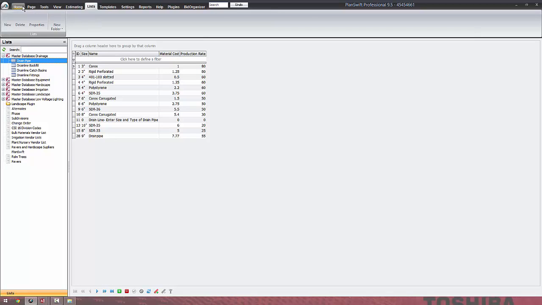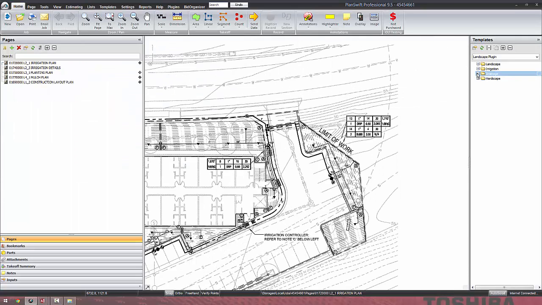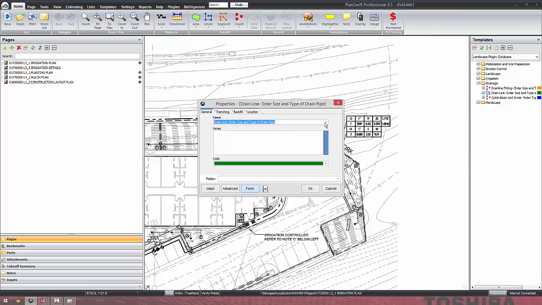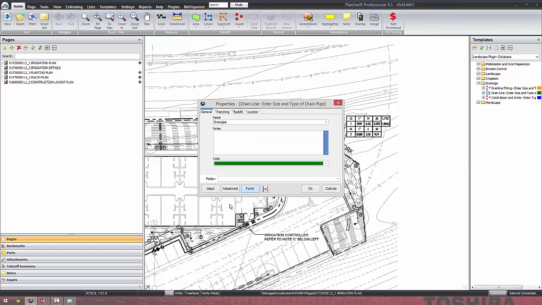So when I go to use it, we don't have some drainage plans up, but we'll just go ahead and use our database. We'll go to drainage, drain pipe. When I click on that, you can see all the pipe that was in that Excel spreadsheet is there. Also in that list, here's my 9-inch drain pipe. I just click on it.